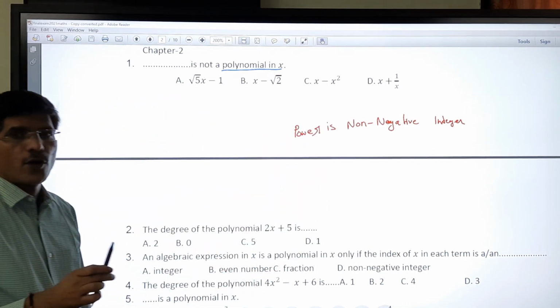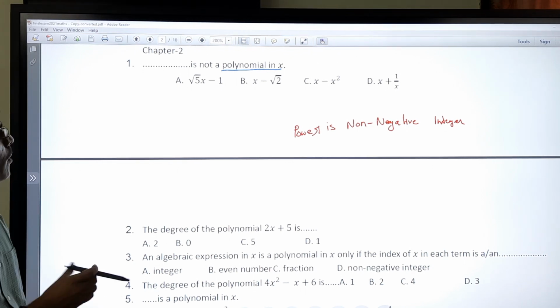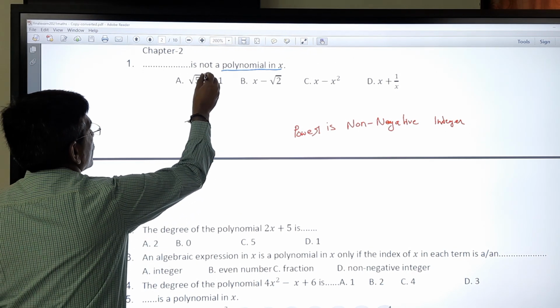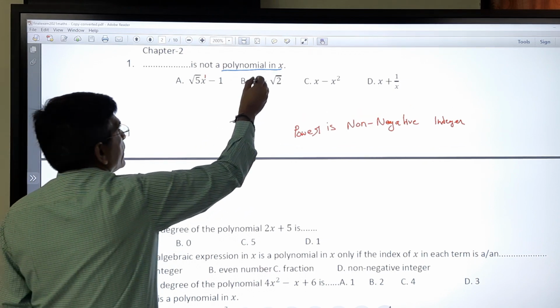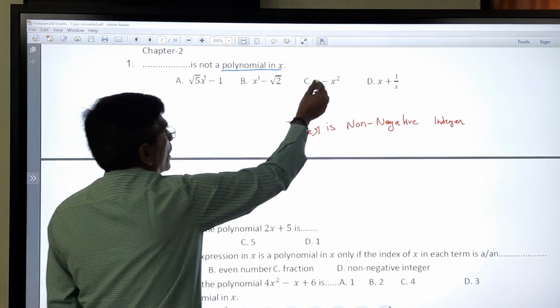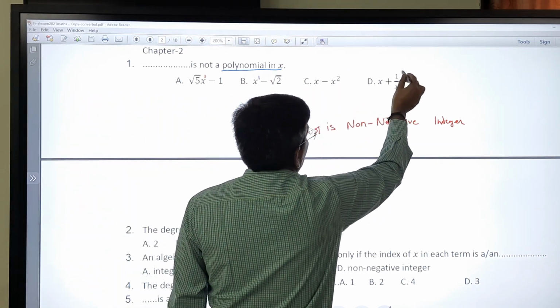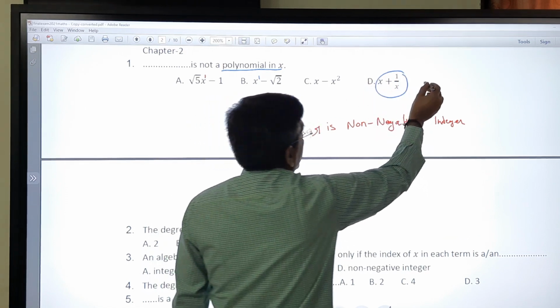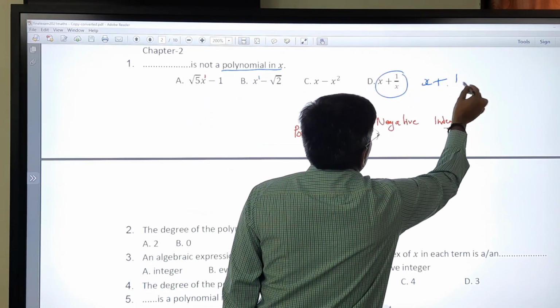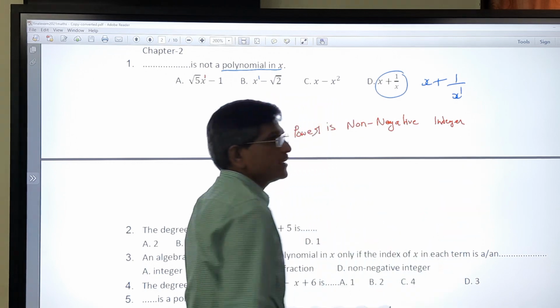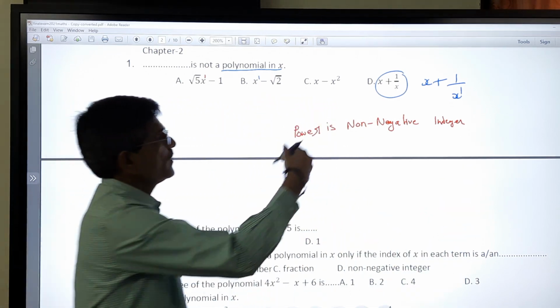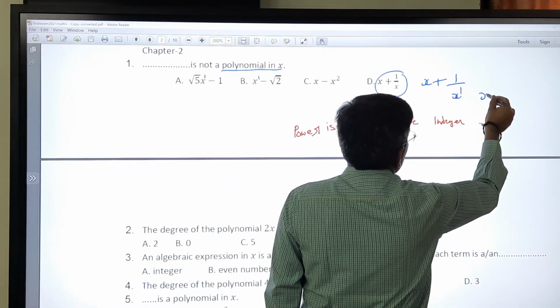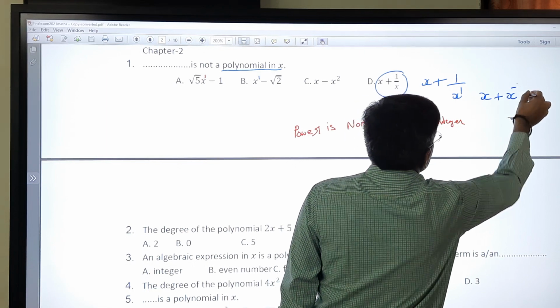If you see properly, here power 1 is there, again here power 1, again here 2, but here it is x plus 1 upon x to the power 1. So here it is in the denominator. If we shift it, it is converted into x to the power minus 1.